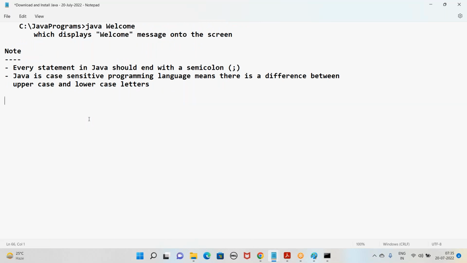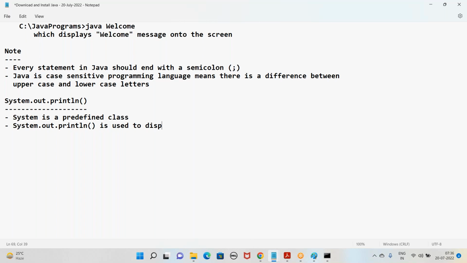The next thing: what is the use of System.out.println? System is a predefined class here, S is capital, meaning an already existing class. System.out.println is used to display messages, or the values of variables, or both onto the screen.